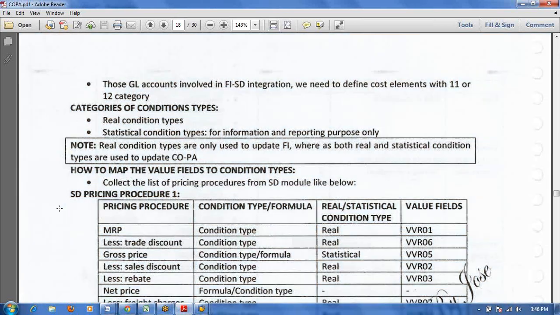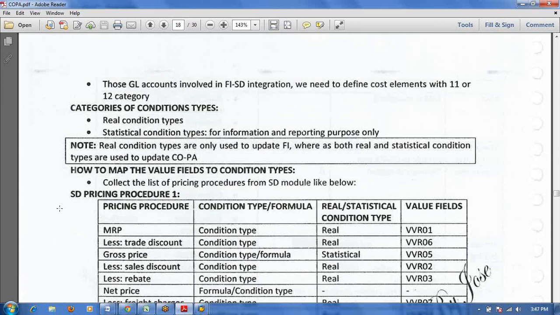Actually, in my previous project, the SD team maintained condition types for excise: one statistical condition type and one real condition type. The statistical condition type was also updating in COPA. Later we checked and the report was showing double value, one from the real condition type and one from the statistical condition type, so the report showed wrong values. That's why we removed the statistical value field assignment.